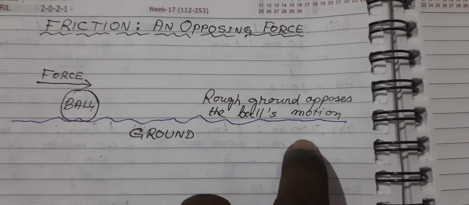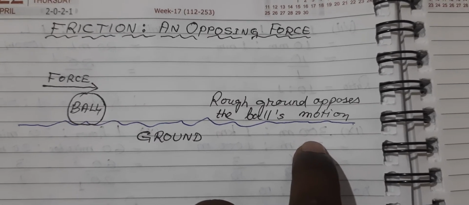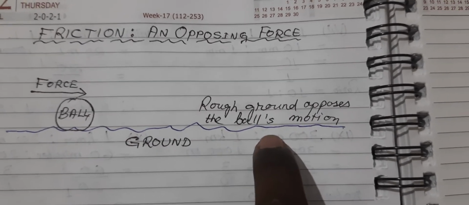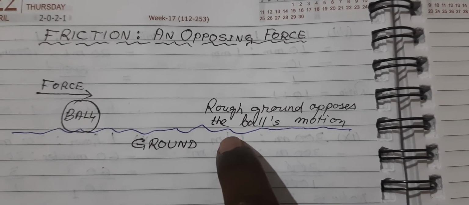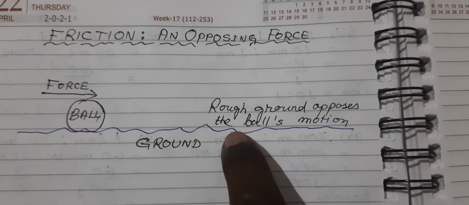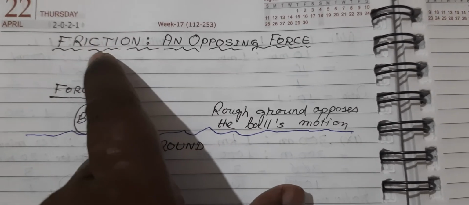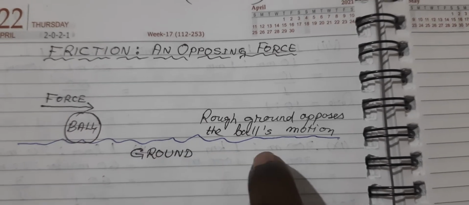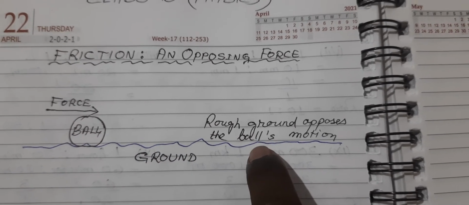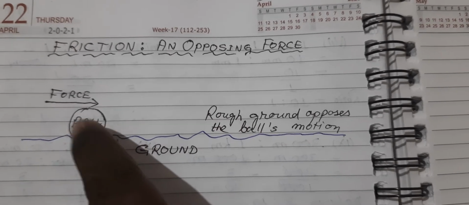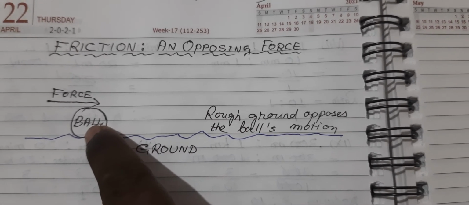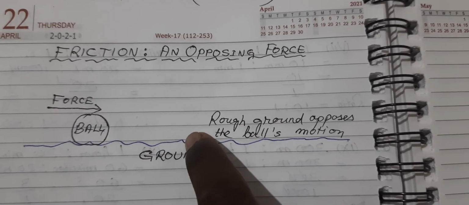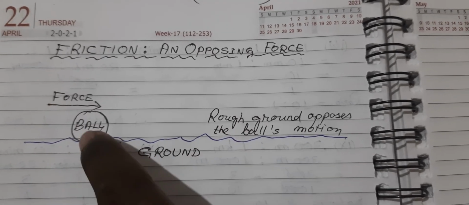It is the up and down nature of the ground which opposes the motion of the ball and makes it stop. So there's a force associated with this rough surface of the ground. That force which the ground offers to the ball is called friction. And since the motion of the ball is opposed by this force of friction, that means force of friction acts against or opposite to the force with which the ball is rolling.